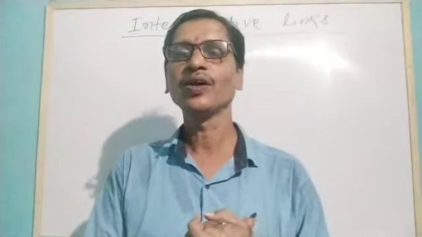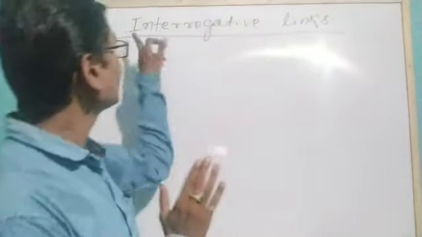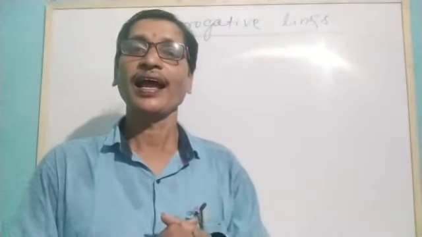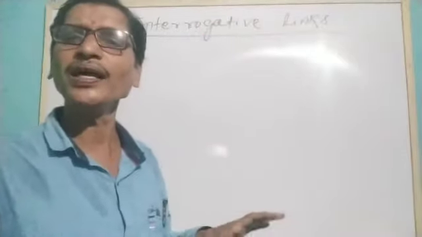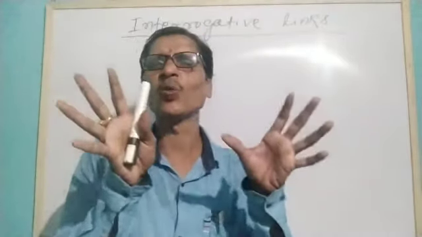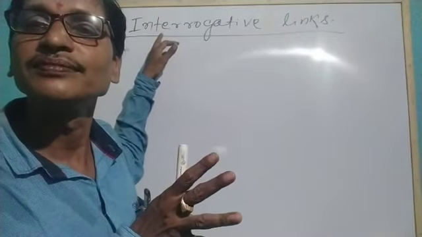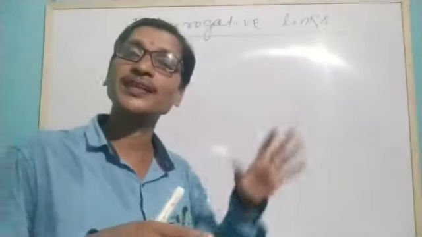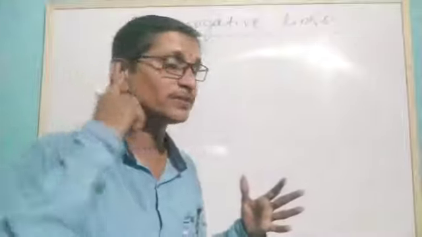And today we will understand the chapter Interrogative Links. You see, in this title we have two different words. One is interrogative. We know this word interrogative from our previous classes. Interrogative pronouns and adjectives we understood.